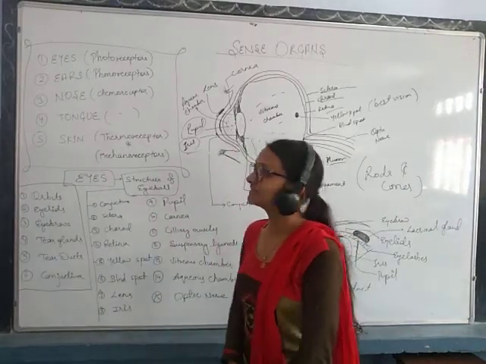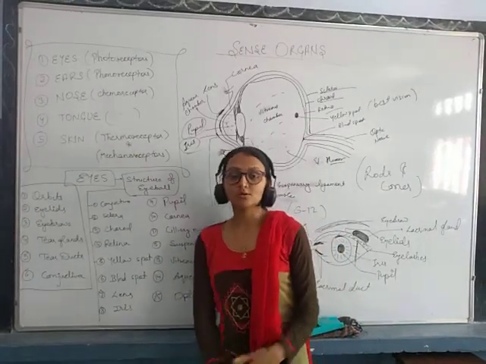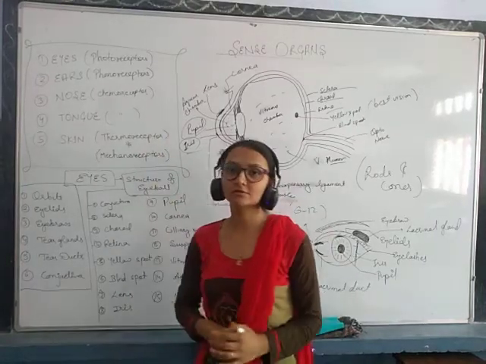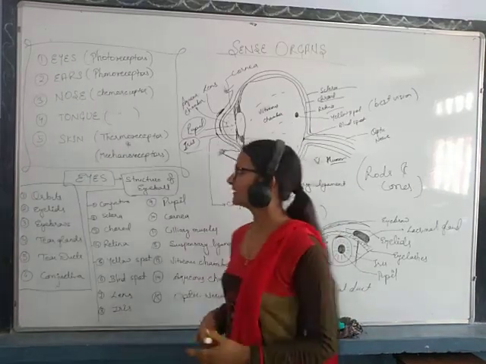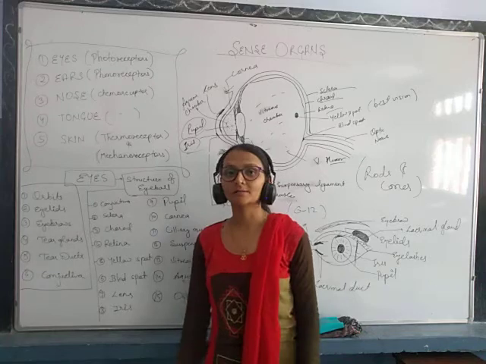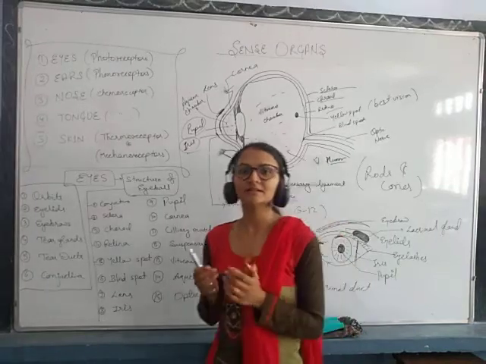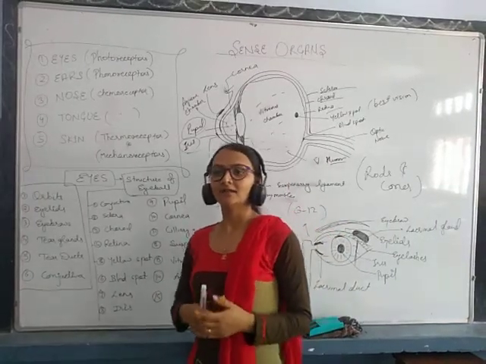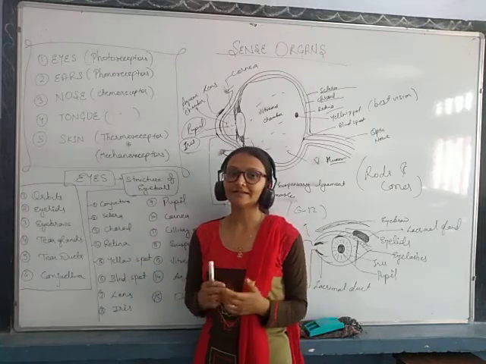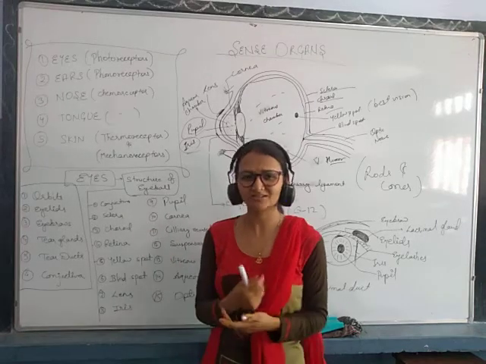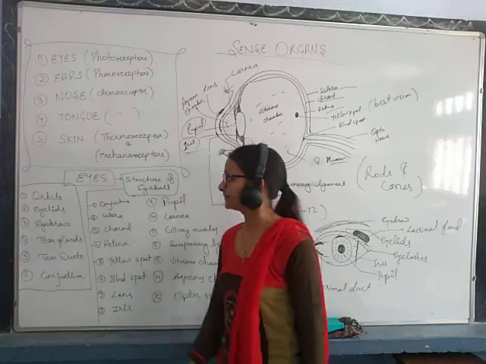Next, nose. Nose is used for smell. That's why it is called chemoreceptors. Tongue is used for taste. It is also called chemoreceptors because they both are used in recognizing chemicals or chemical-based substances. After that, the skin. Skin is called thermoreceptor and mechanoreceptor. Thermo, why thermo? Because of the temperature. By skin we can feel hot or cold temperature. After that, if someone touches us, we can feel that somebody touches. So touch or the pressure, if somebody applies on us, that is called mechano. That's why it is called mechanoreceptor.